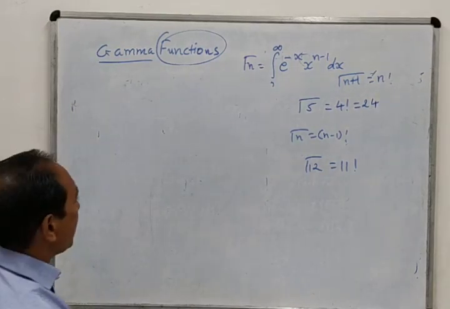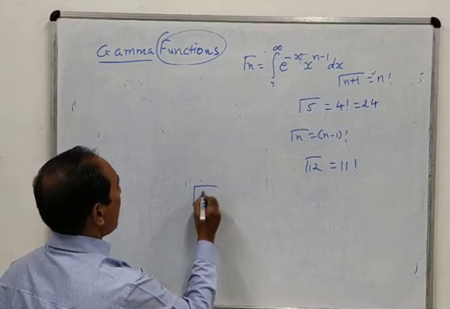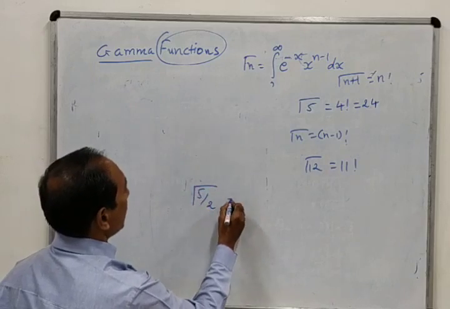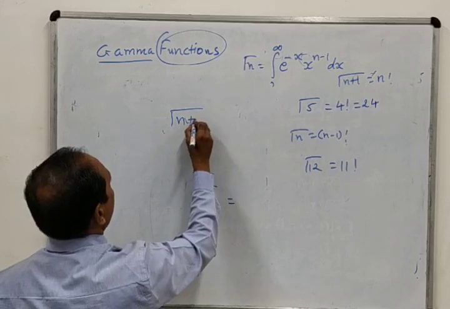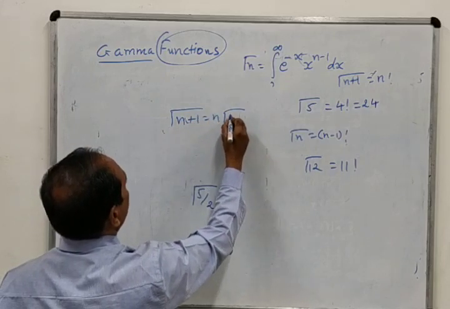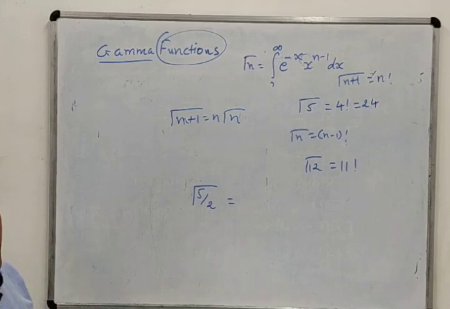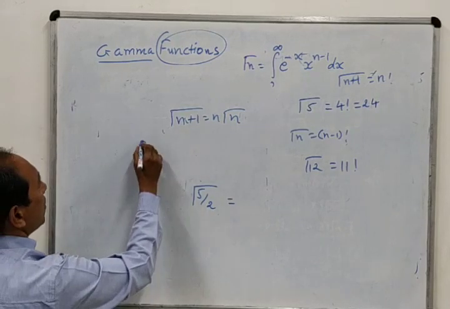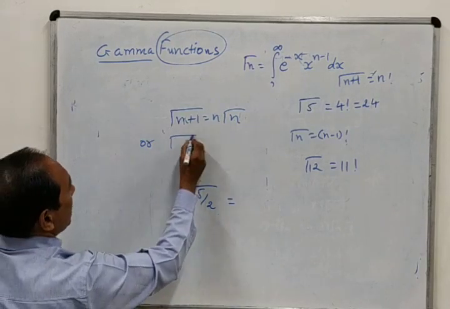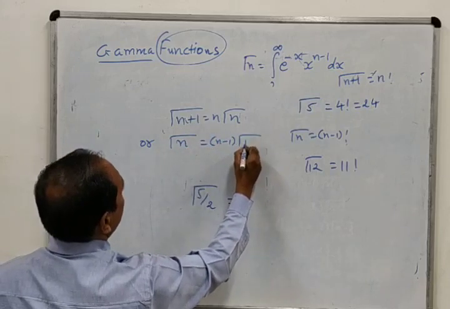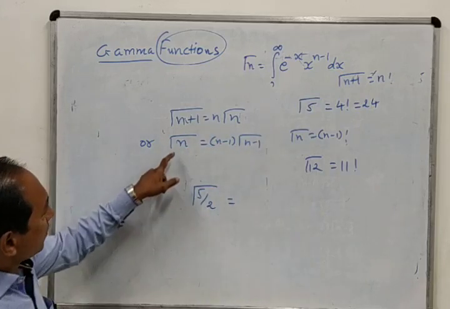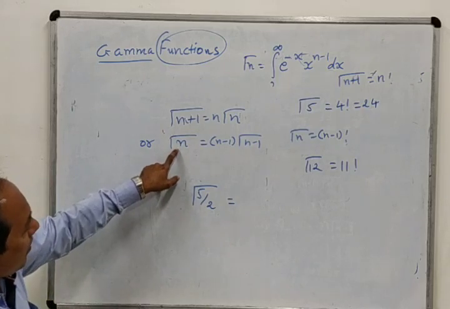But if we want to find out the value of gamma 5 by 2, then we need to use this formula: gamma n plus 1 equal to n gamma n. Or in this, if we replace n by n minus 1, we get gamma n equal to n minus 1 gamma n minus 1. So in this formula we replace n by 5 by 2.